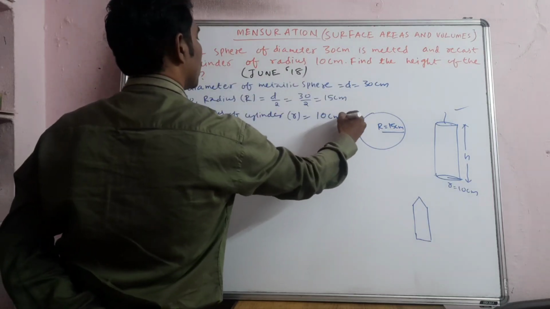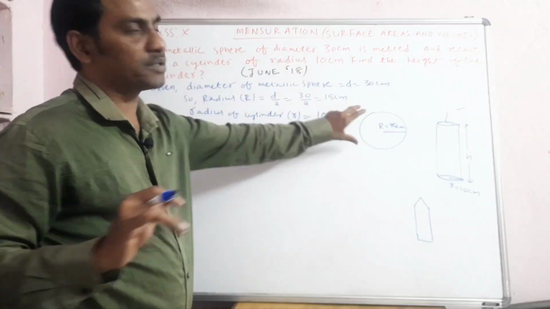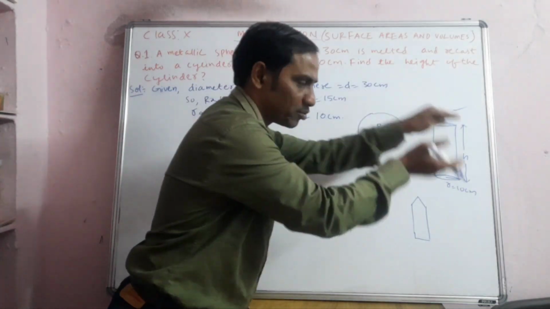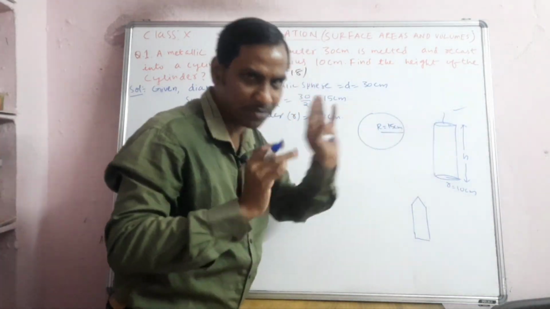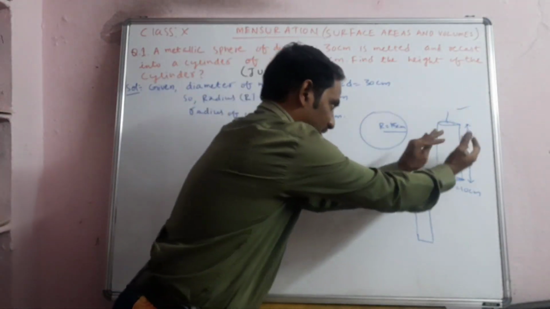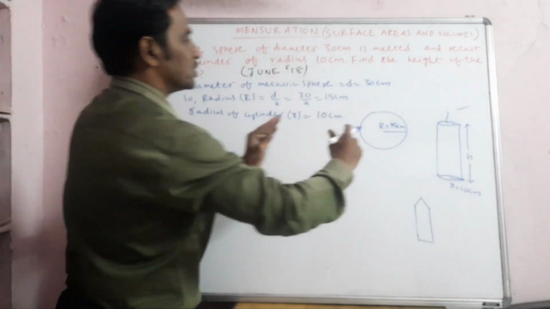Here the logic is that the volume of the sphere should be equal to the volume of the cylinder. Whatever amount of wax there is will be converted into another shape. The volume of space occupied by the object remains the same, but the shape will be different.